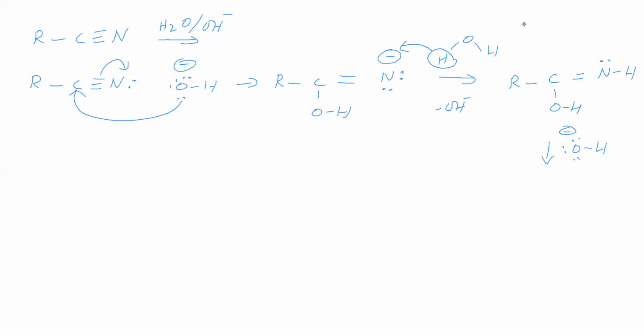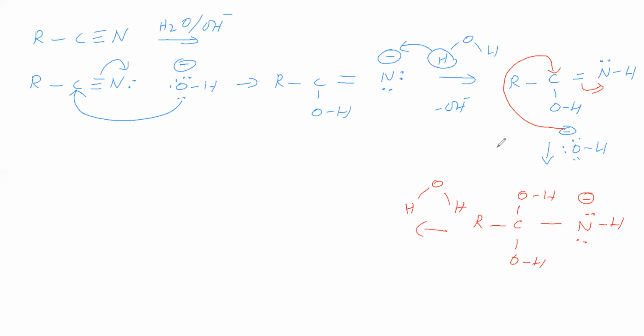Next step, OH minus is attacking. Here negative charge is there. This is attacking here, this bond is shifting. So we will get RC with OH, OH, single bond N with 2 lone pairs and negative charge, and H. Next, water attacks. In water, H plus is attacking this N minus, and from this OH minus is leaving. So we will get RC(OH) with OH and NH2 and 1 lone pair.